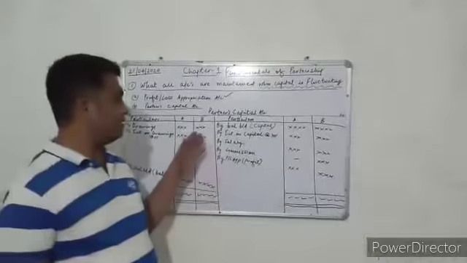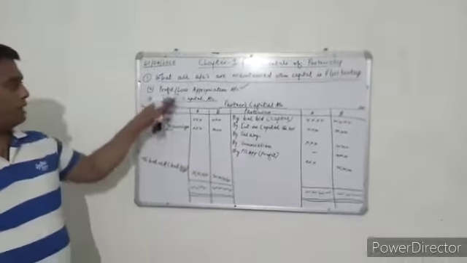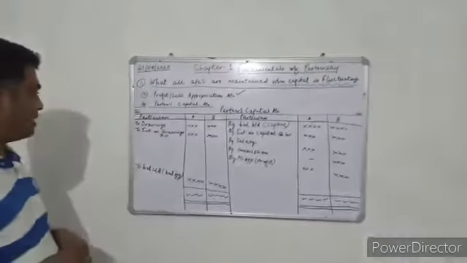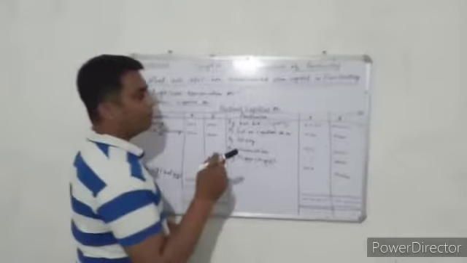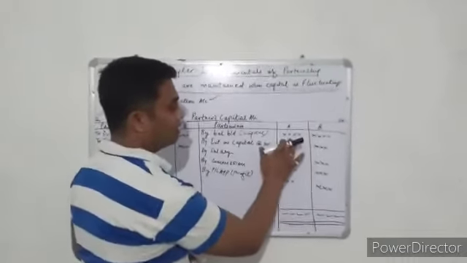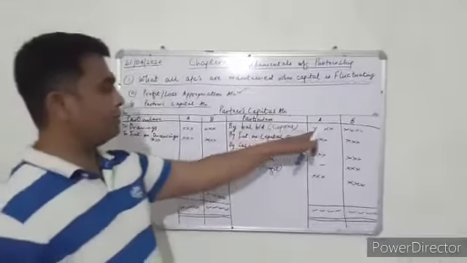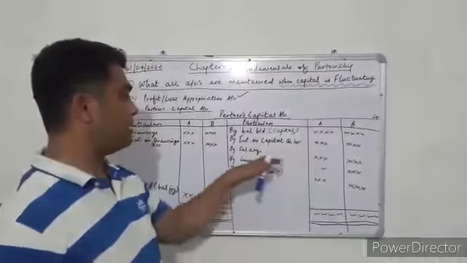So students, here we are with the partners' capital account. I have already explained to you the profit and loss appropriation account. Now this is the partners' capital account. Both the partners must have invested some capital. So here we will be writing the capital, then interest on capital, then salary.